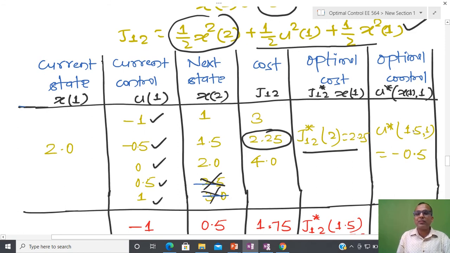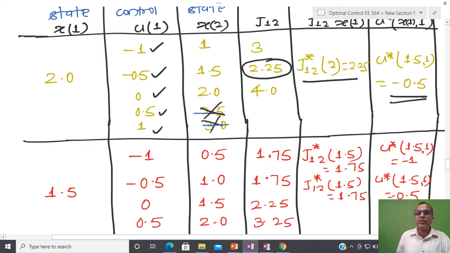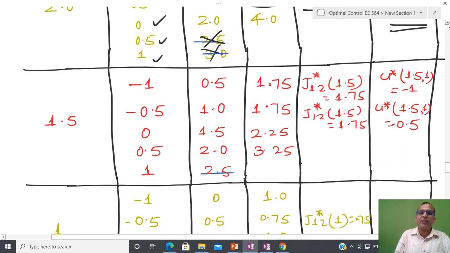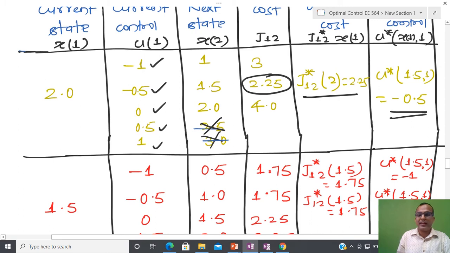So that is 1 point here, that is 1.5, and this represents the first step. So we are at the first step, meaning the current state is first, due to that reason I have written 1, and this is the amount of control I have applied, 0.5. Similarly, you can construct this table for each and every possible current state.